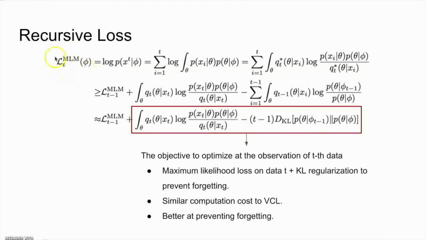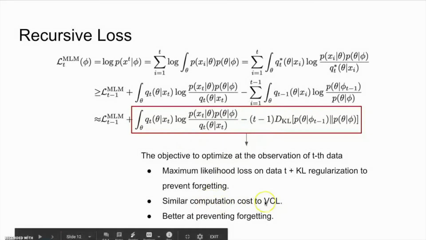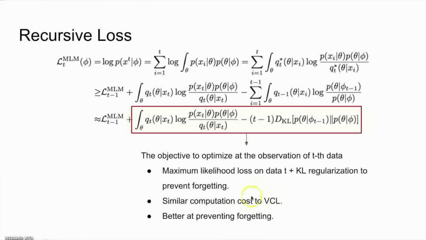The idea is to divide this loss function of phi at time t into two parts, where the first part is simply the loss function at the previous time step, and the second part in the red box can be further divided into two terms, where the first term corresponds to a maximum likelihood loss on current data t, and the second part is a KL regularization that prevents forgetting. It's not hard to see that this recursive loss function has similar computation cost to VCL, and as we saw before in two figures, is better at preventing forgetting.